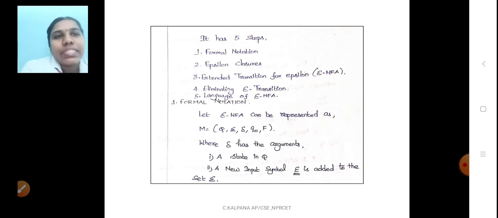We have 5 tuples, that is Q, sigma, delta, q0, F, and delta represents the transition function. A or any alphabet represents a state which is in Q. It may be q0, q1, or it may be A, B, C, D. It represents the states. And for a state in Q and a new input symbol, epsilon is added to the sigma. In previous classes we discussed that the input symbols are only alphabets, numbers or special characters, lowercase, uppercase letters like that. But here epsilon is also included in the input alphabet, that is sigma.